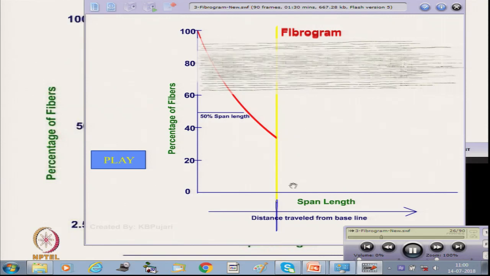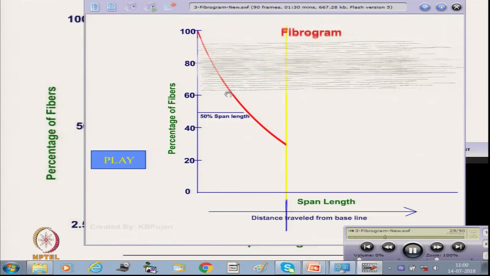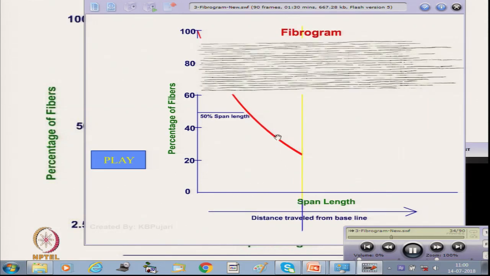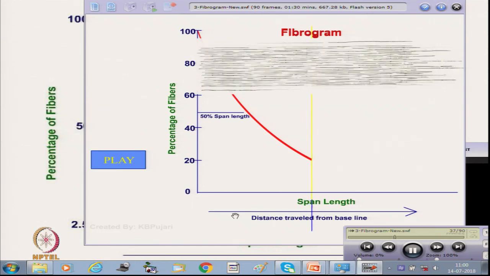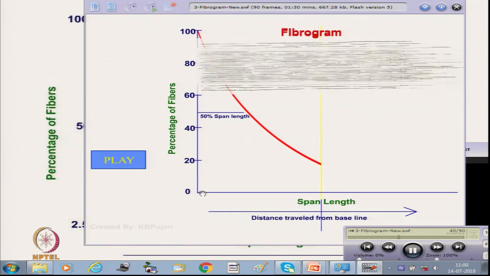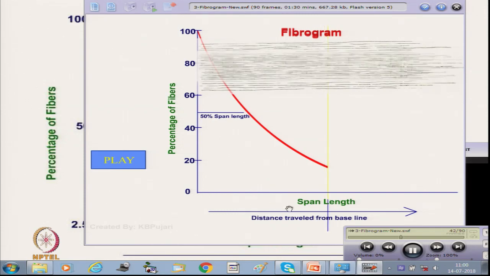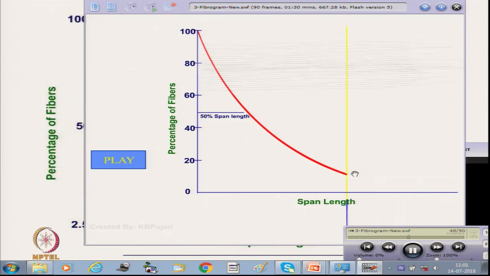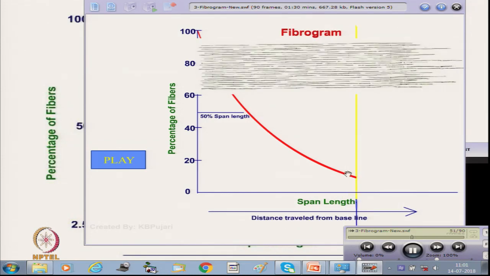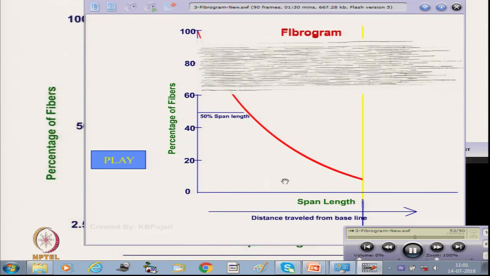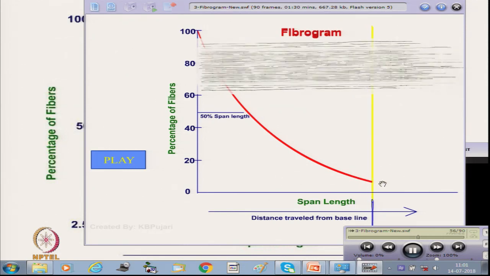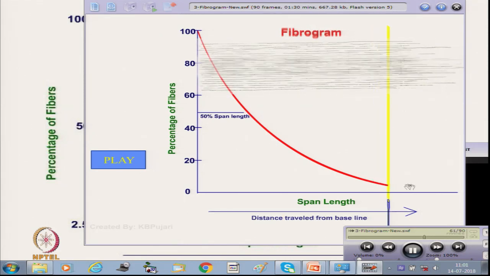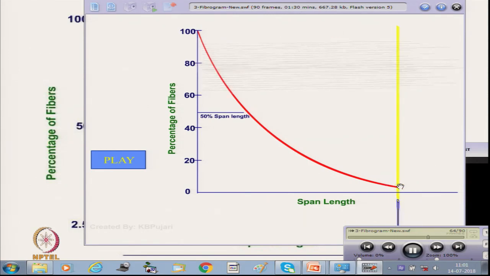As it moves further, the percent of fibers reduces gradually, while the length from the starting clamping point increases. The number of fibers reduces to 20%, then 10%, 5%, then gradually to about 3%, and almost 2.5%.